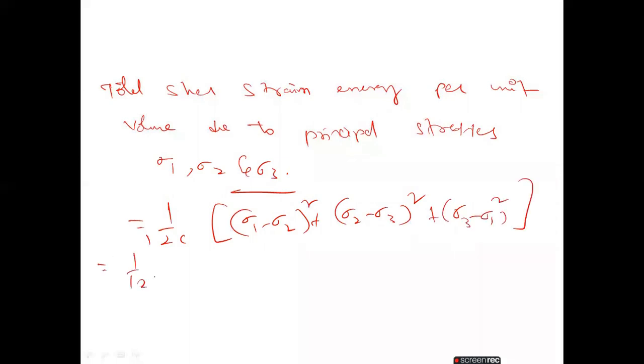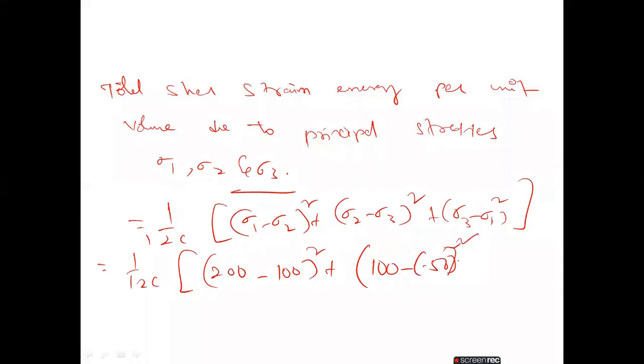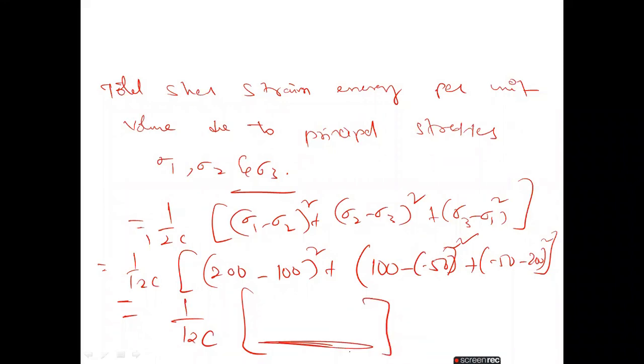Again 1 by 12c into sigma 1, we know 200, minus sigma 2 is 100, whole square. Again sigma 2 is 100, sigma 3 is minus 50, whole square, plus minus 50 minus 200 whole square. So please calculate and tell me the answer. 1 by 12c into how much will we get?